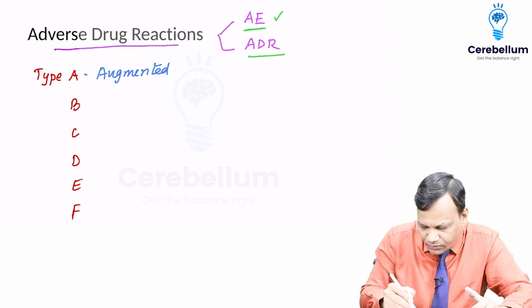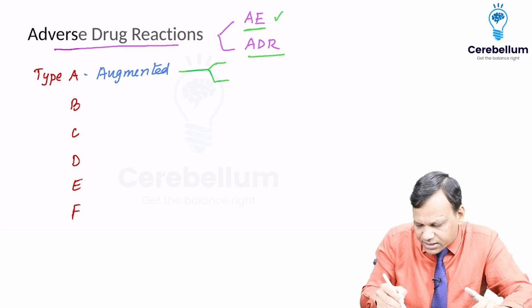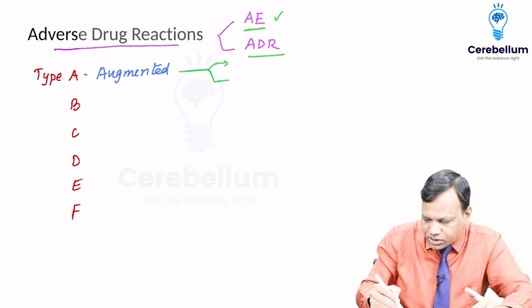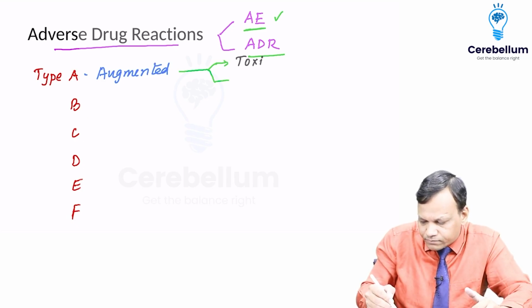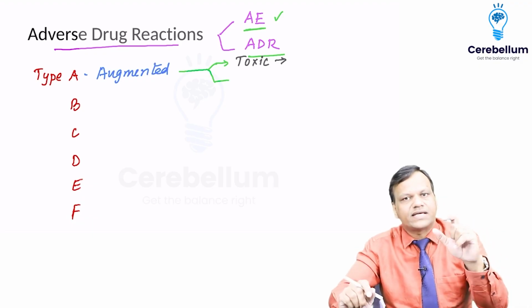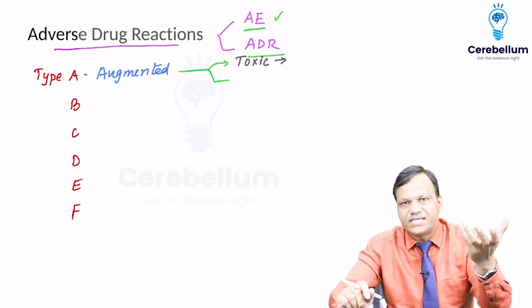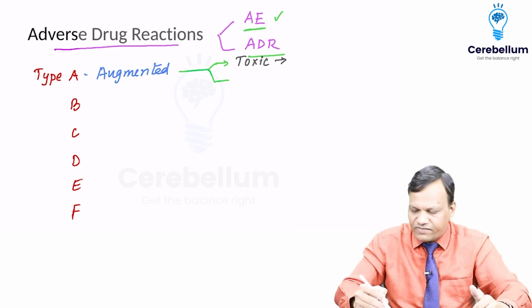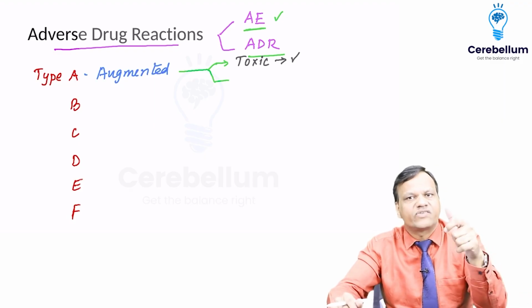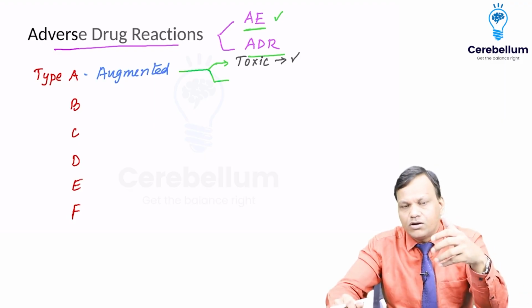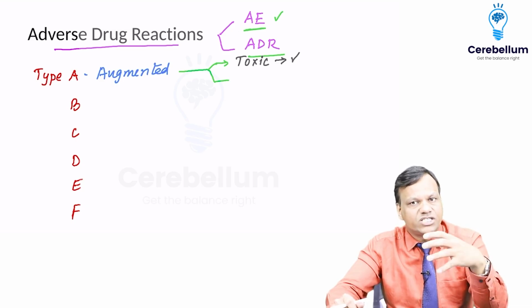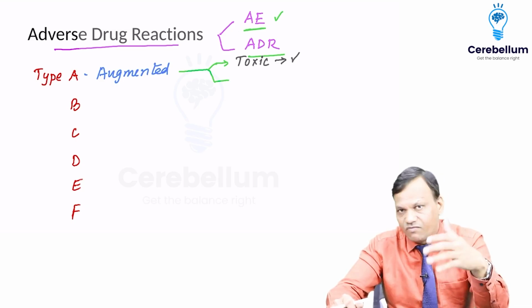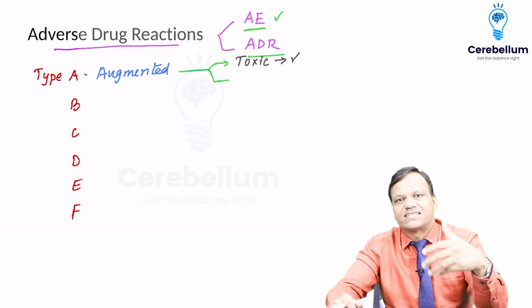Like two types of augmented reactions are there. First is known as toxic effect. Like we know that the drug is antihypertensive, so it will decrease the BP. But if we give an overdose, it causes hypotension. So that effect is known as toxic effect. So toxic effect is basically the normal pharmacological action which we want for the person. We want to reduce the BP, but that is exaggerated.